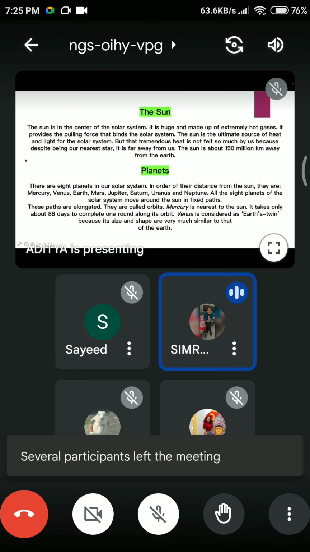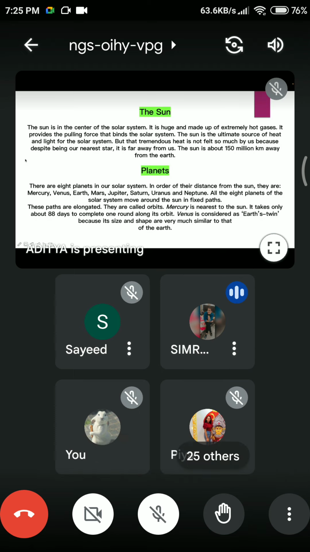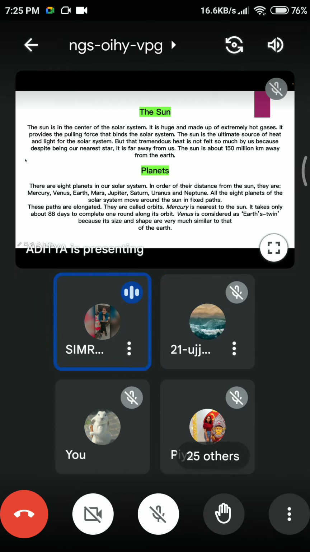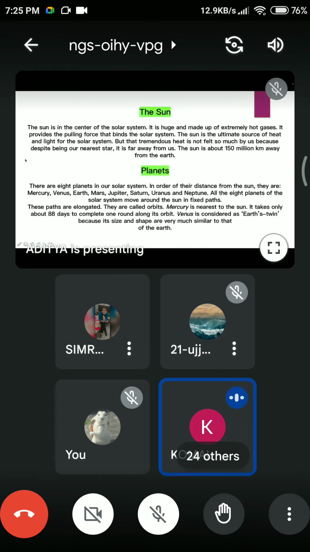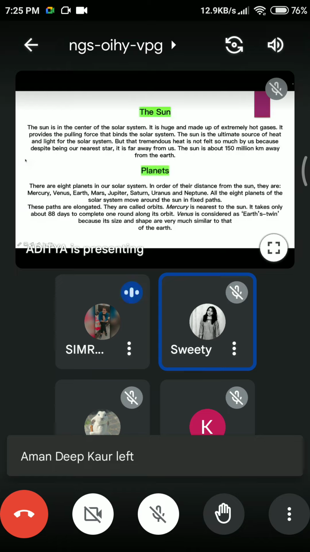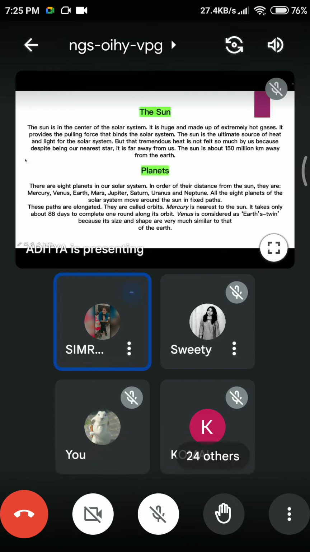Which is the planet nearest to the sun? Mercury. Very good. And in the same way, which is the farthest? Neptune. Very good. Here we completed the topic about the sun, and now we will come to planets.